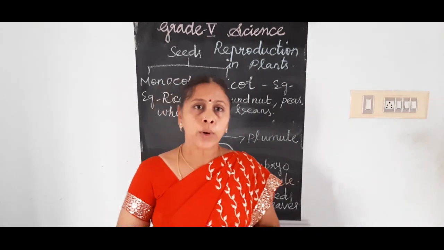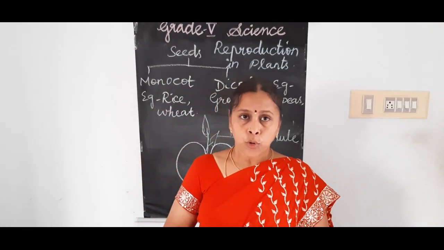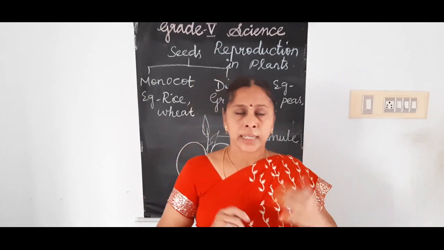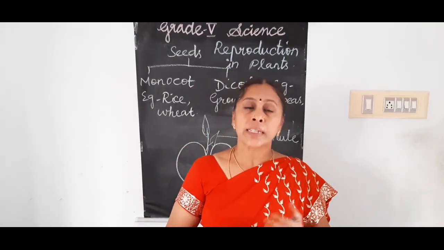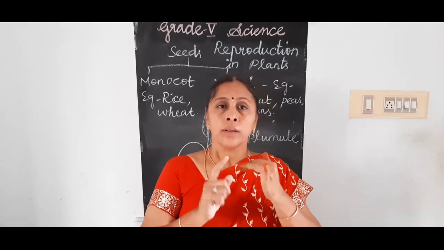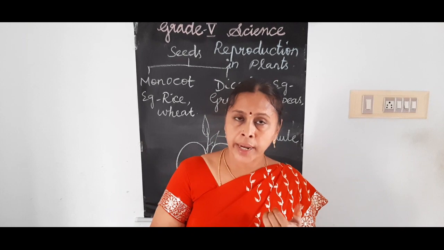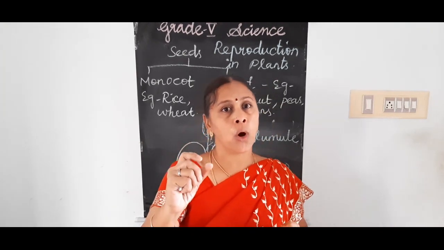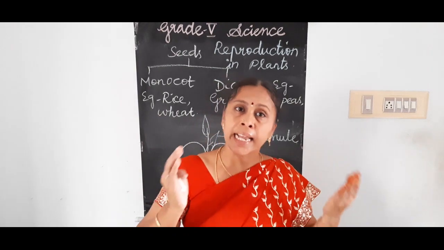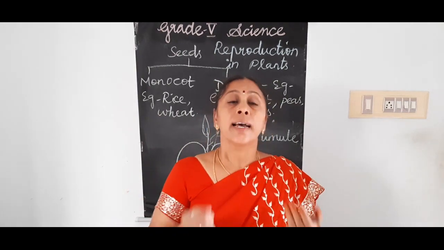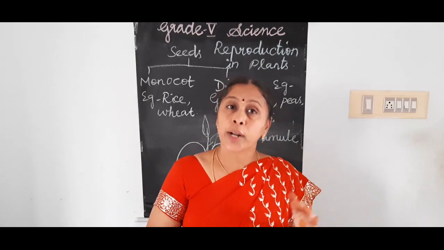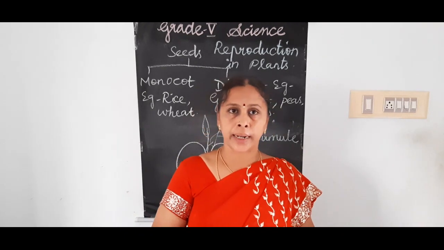So up to this, are you clear? Today we recalled the last class points, and we saw the structure of a seed. It has the outer protective covering, a small white portion called a scar, and a hole, and also seed leaves, or cotyledons. The seed coat gives the protective covering of a seed, and it protects the seeds from unfavorable conditions.